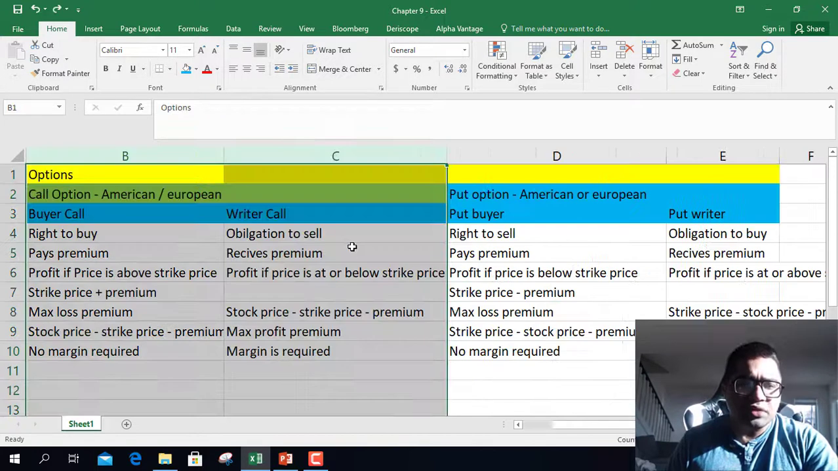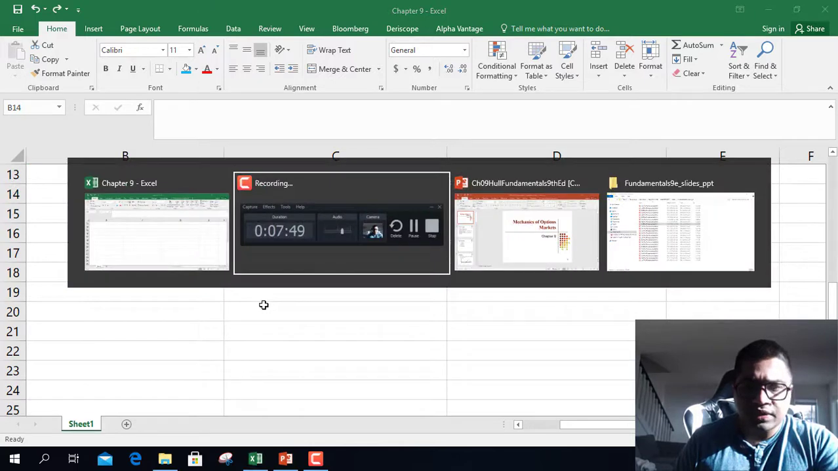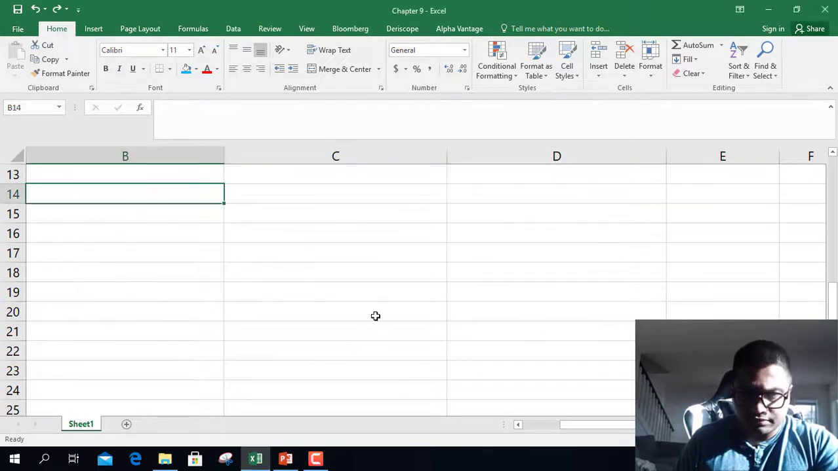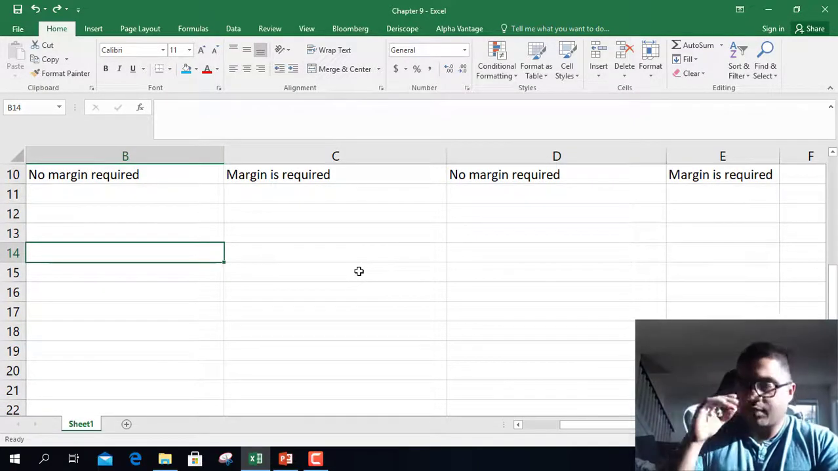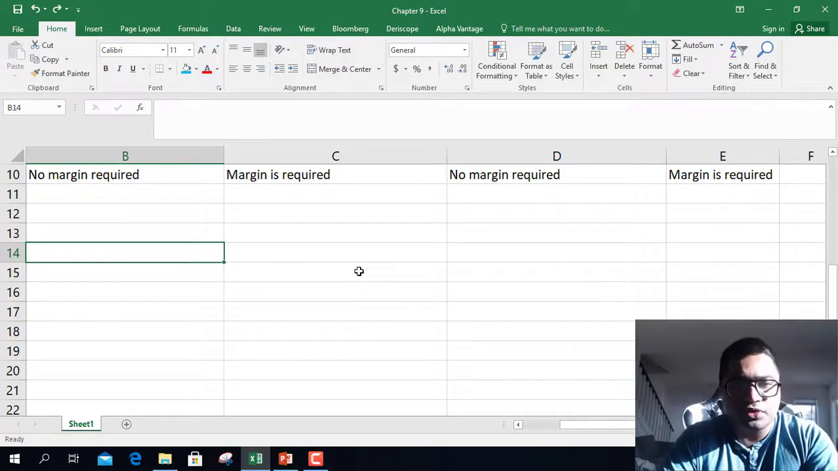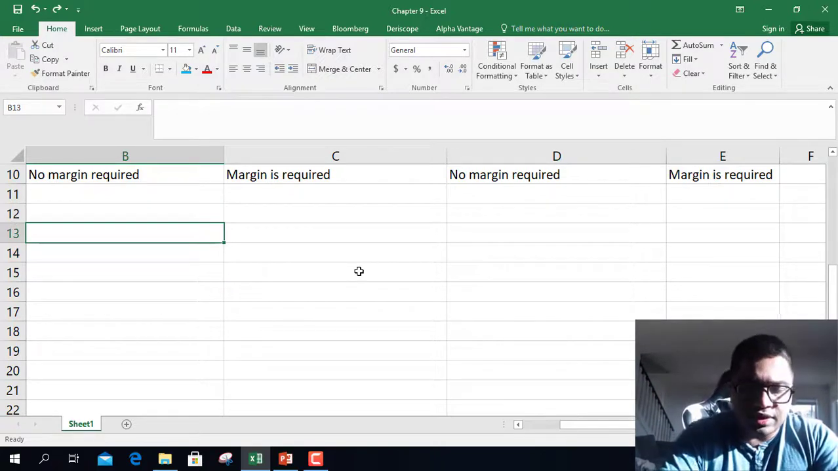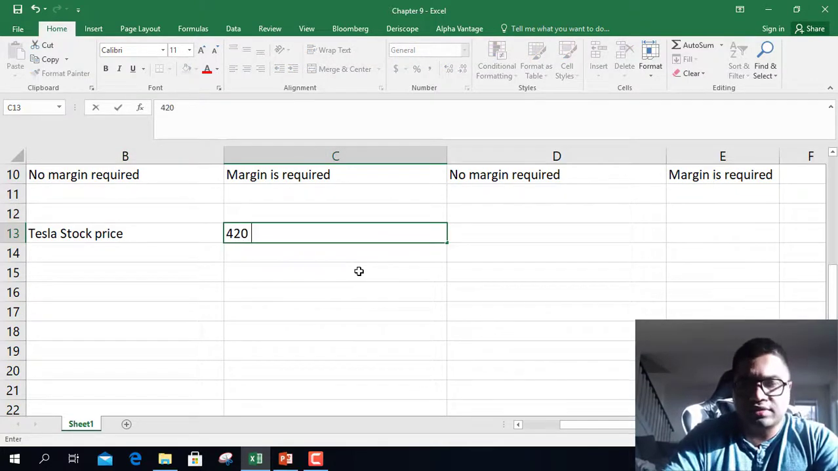So having this background, let's discuss a few things. Let's take an example of, let's say, Tesla, and calculate profit and loss for call option buyer, call option writer, put option buyer, put option writer. So a few things are given to you. Let's say you're looking at Tesla stock. The current stock price of Tesla, assume it is $420.